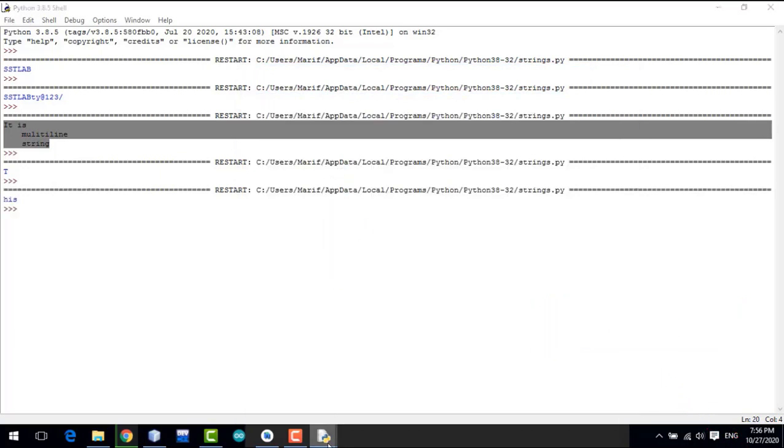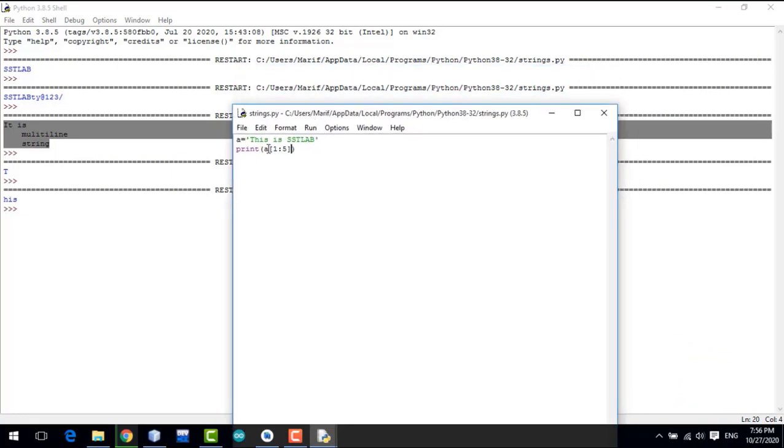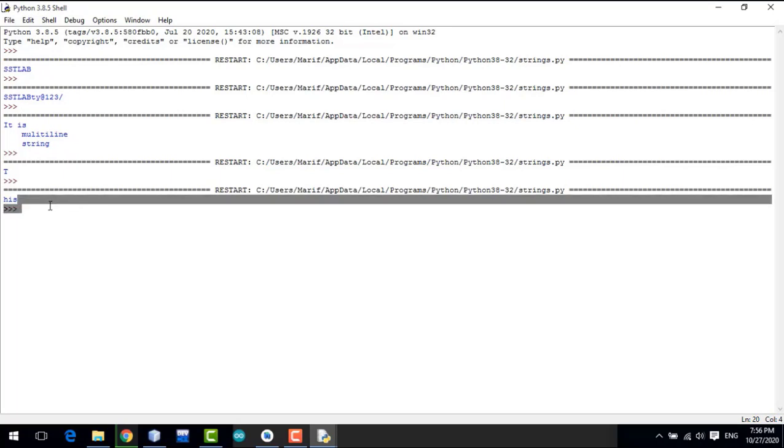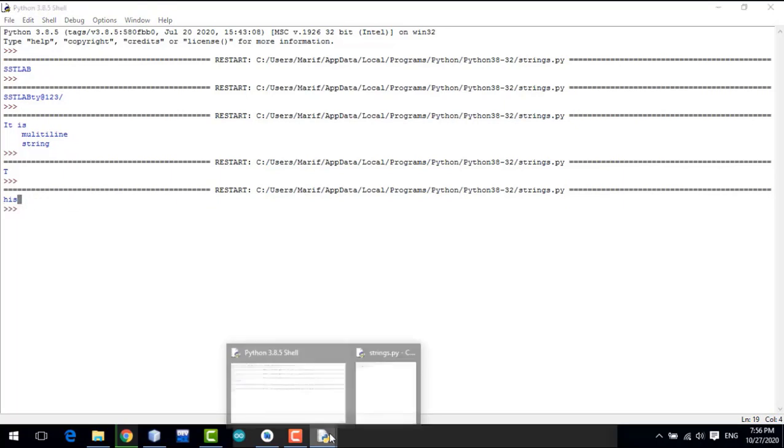Okay, here you can see it has printed HIS. You can see here the address of the starting character. 1 is the address of the starting character, and the starting character is H. Now it will go up to before this address. So it will print from 1 to 4: 1, 2, 3, 4. On the 4th address there is a space, so the space is also printed. You can see that the space is also printed over there.